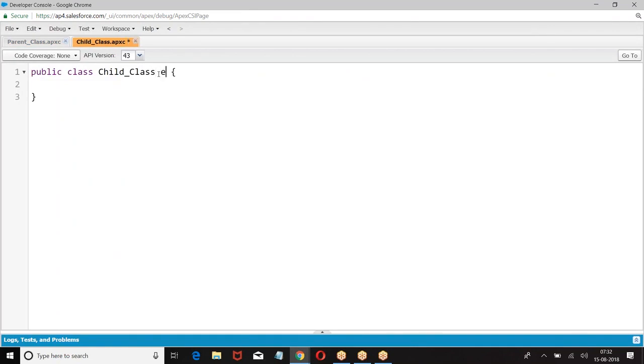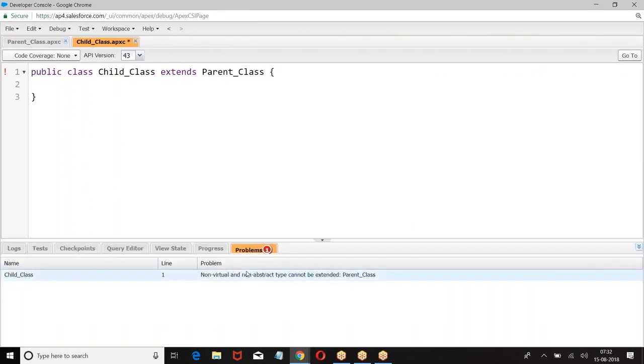The child class extends the parent class. When I try to extend the parent class, it throws an error message: non-virtual or non-abstract classes cannot be inherited. If you want to inherit any class, that has to be a virtual class.